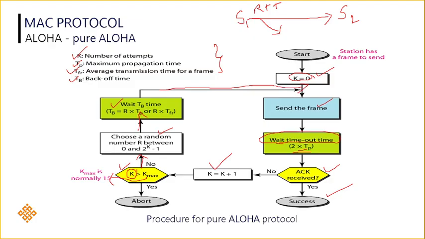After waiting, he can go for the next attempt, that is K equal to K plus 1. Again he will send the frame, wait for the round trip time, and check the acknowledgement. If the acknowledgement is received within the specified time, then the packet is successfully sent. Otherwise, go for the second attempt, third attempt, like that, until 15 attempts maximum. In this way, pure Aloha will work. Hope you have understood.